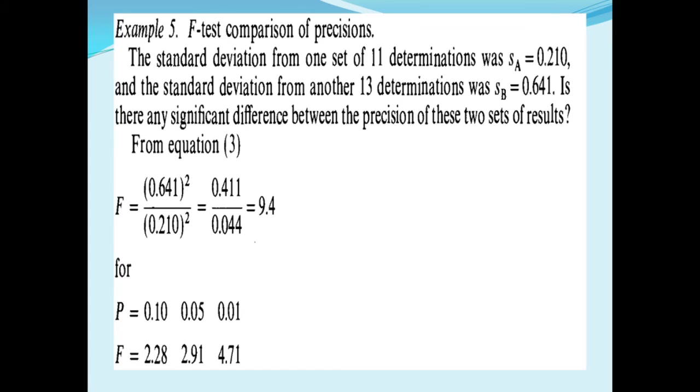The first value 2.28 corresponds to 10% probability, the second to 5% and the third to 1%. Under this condition, there is less than 1 chance in 100 that these precisions are similar. To put it another way, the difference between the two sets of data is highly significant.